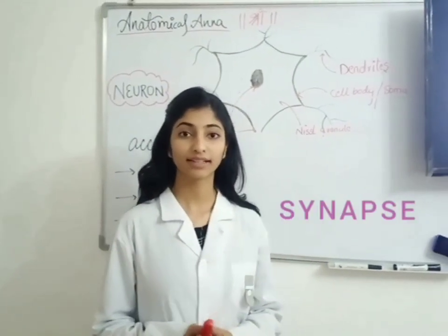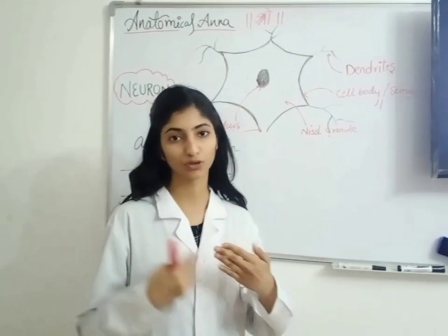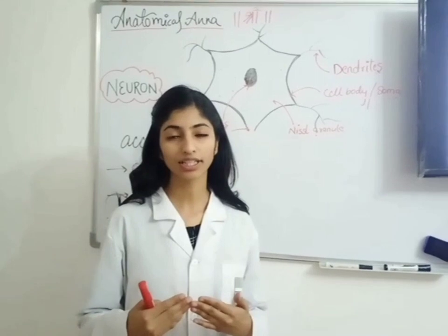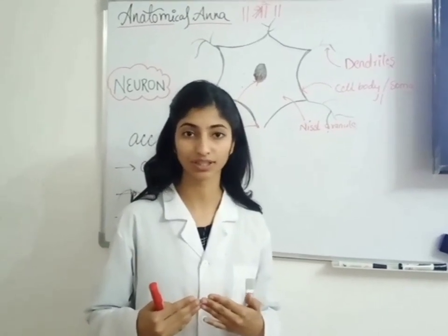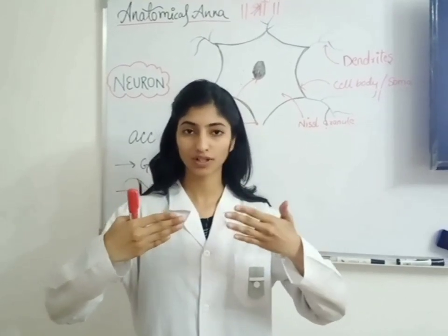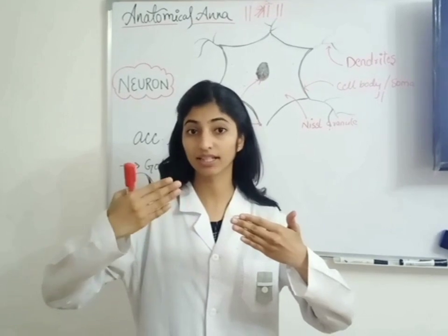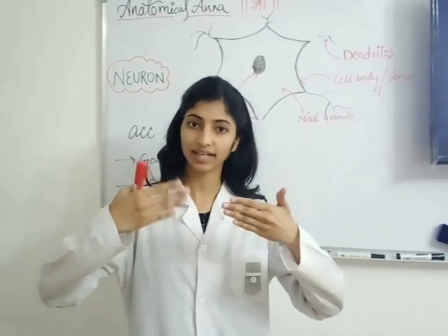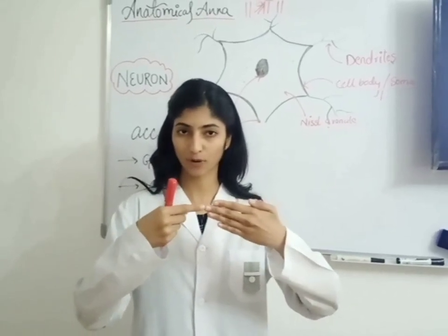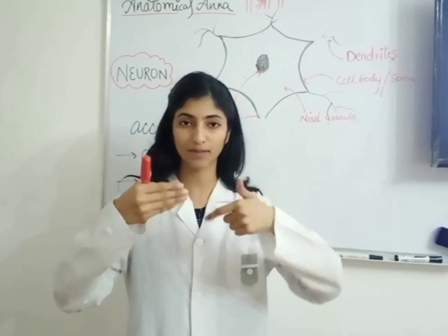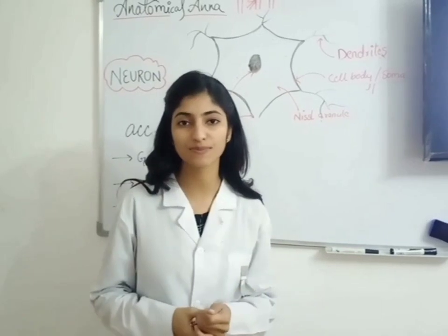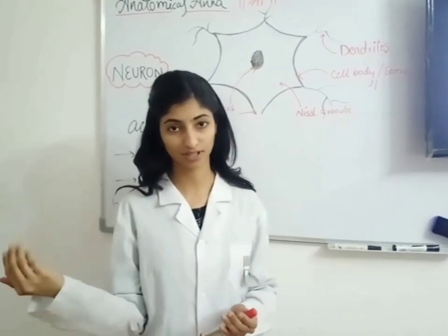As we know, electrical impulses transfer from one neuron to another neuron, but they are not in continuity, they are in contiguity, which means that if this is one neuron and this is another neuron, one neuron will have a synaptic junction with the other neuron through a dendrite and axon terminal. So here the electrical impulse will come till this point, but what happens in the middle part? Here we require a chemical process. So here we use a neurotransmitter like acetylcholine for the transmission.